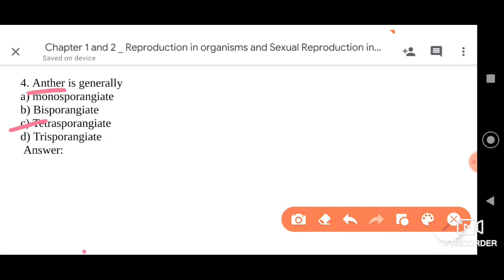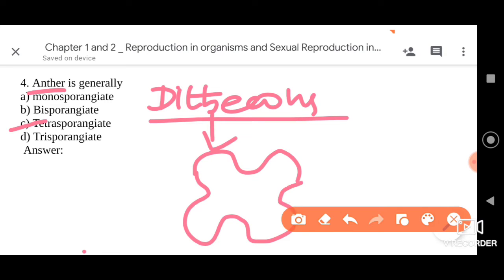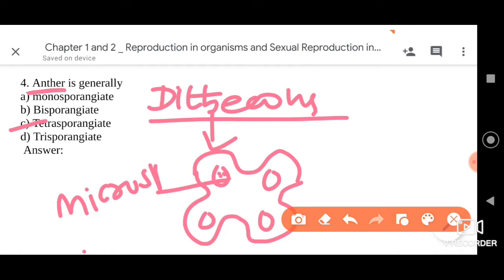So that means to say that anther is dithecous, generally. Dithecous means, for example, this is the anther if you are considering. Here we have the pollen sacs, and inside this we have many pollen grains or microspores.